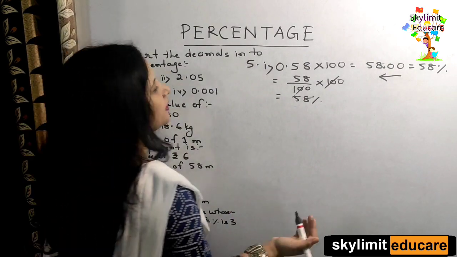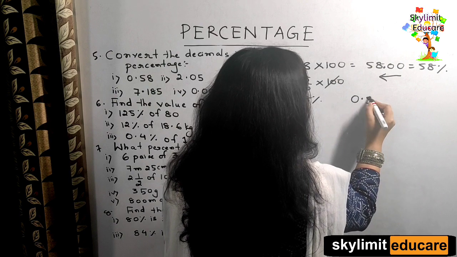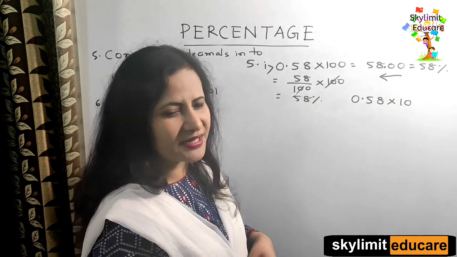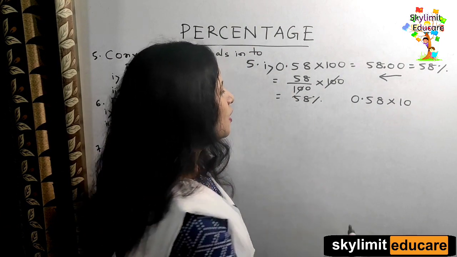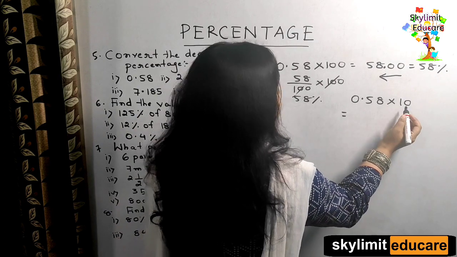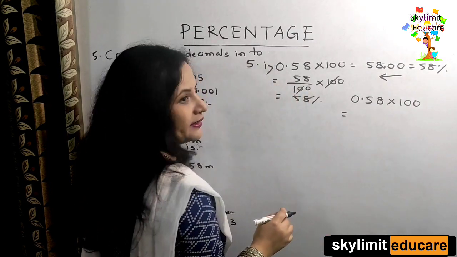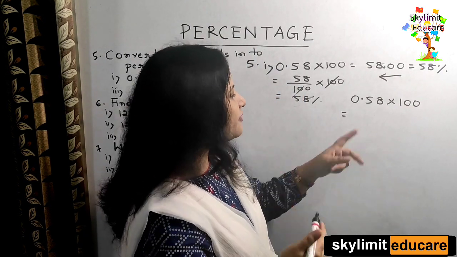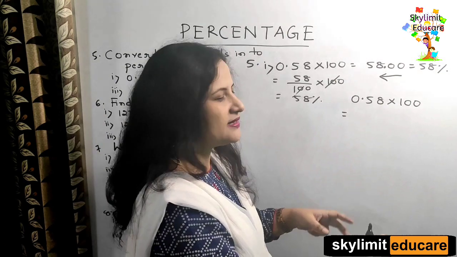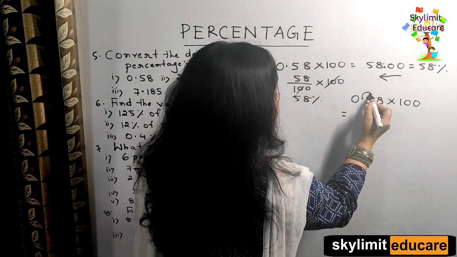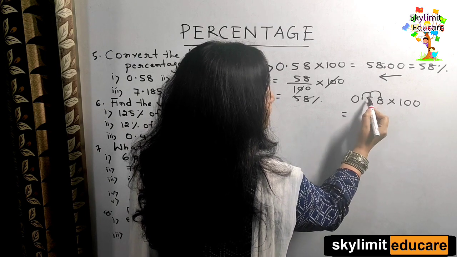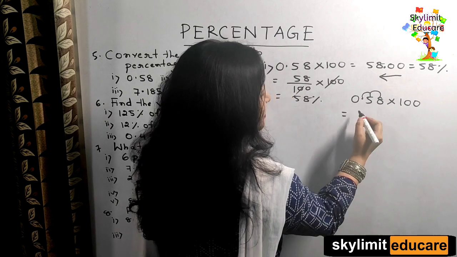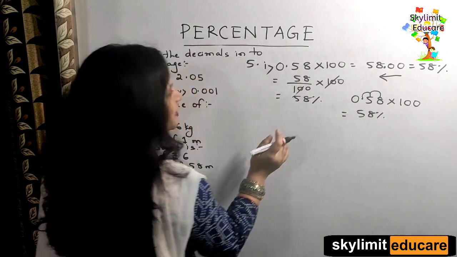Or the other shortcut method is what? When you are multiplying or dividing by numbers like 10, 100, 1000, the process becomes very simple, right? When you are multiplying, remember one thing, students, just count the number of zeros with which you are multiplying. So there are 2 zeros here. That means when you are multiplying, you have to shift the decimal point 2 places towards the right side. This is the first place and this is the second place. So the decimal point is shifted and will come after 8. That means the answer will be 58%. So any one method you can follow here.